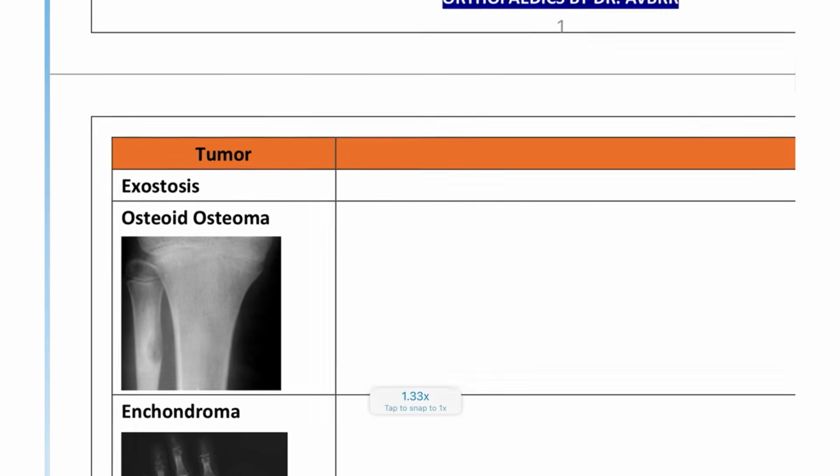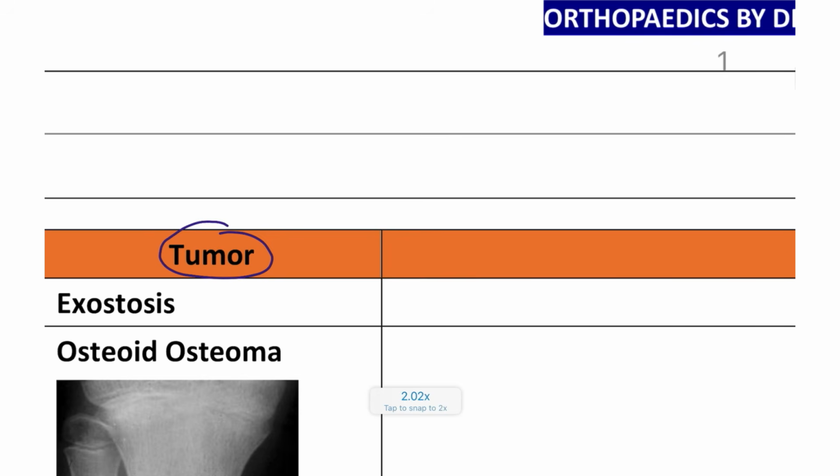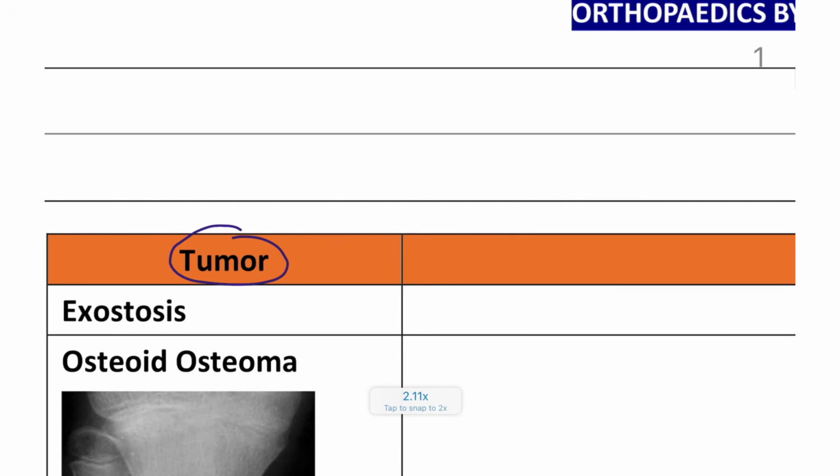And in orthopedics, after the fractures, the most important part is the tumors. Okay, the tumors are the most important part and should not be ignored. In the tumors, you have to know some important points. What is the most common benign tumor, and what is the most common malignant tumor? So these are the important points.